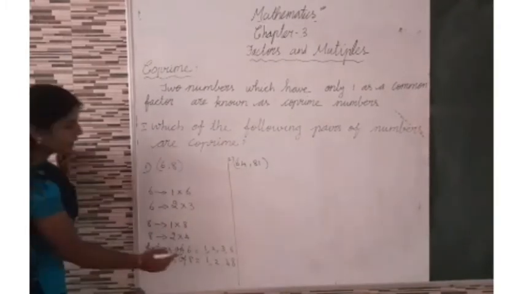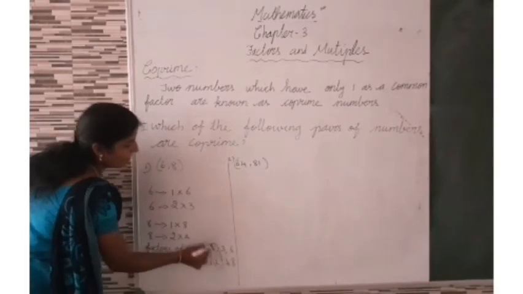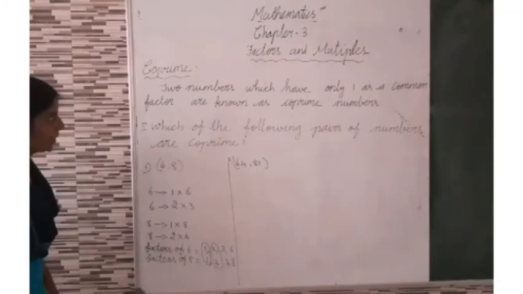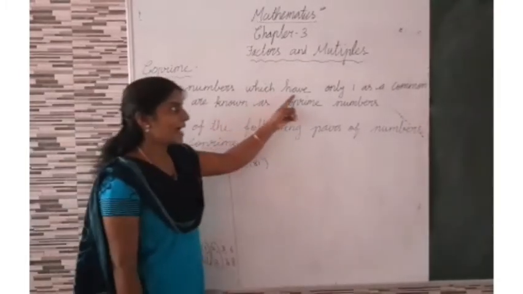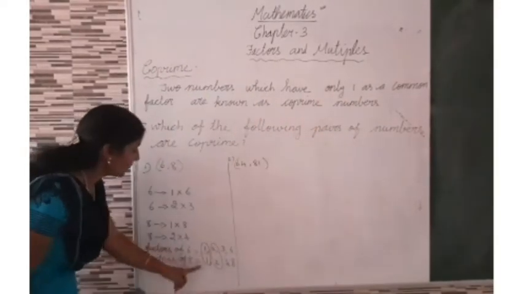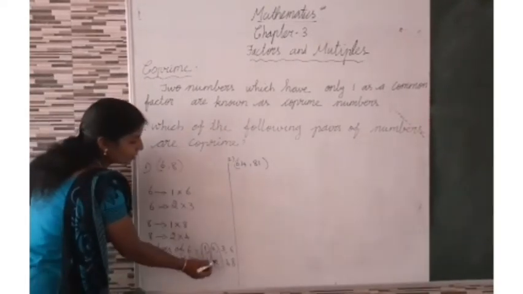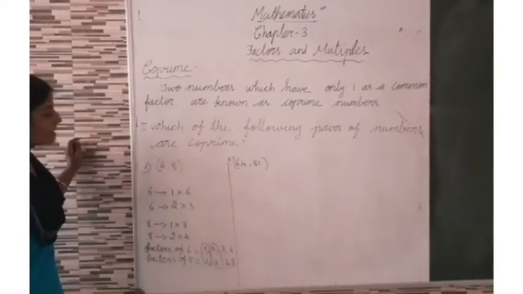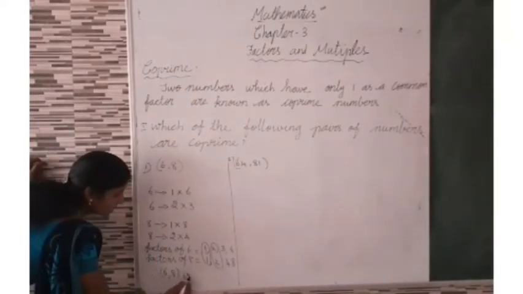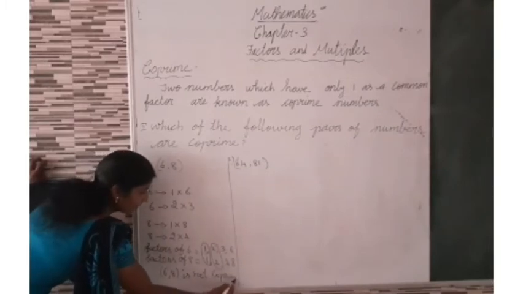Here, common factors: 1 is a common factor, then 2 is also common, isn't it? So this is not coprime, because coprime numbers have only one as a common factor. But here 1 and 2 are common. So therefore 6, 8 is not coprime. Are you clear?